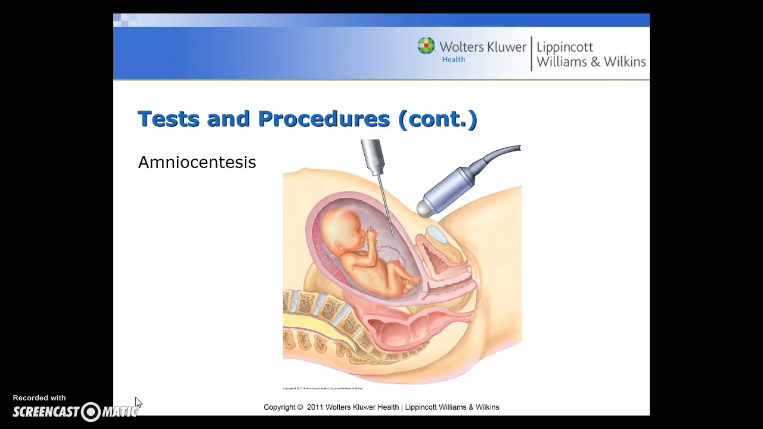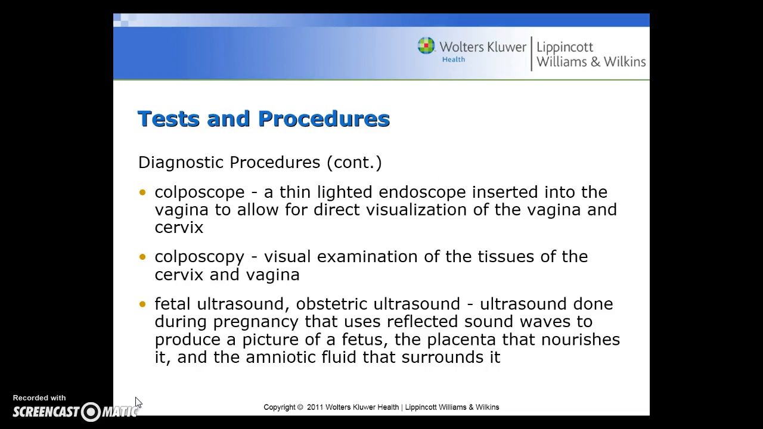Here you can see a picture of an amniocentesis where they're sticking the needle into the amniotic sac to remove that fluid for testing. Colposcope is a thin lighted endoscope inserted into the vagina to allow for direct visualization of the vagina and cervix. Colposcopy is a visual examination of the tissues of the cervix and the vagina.